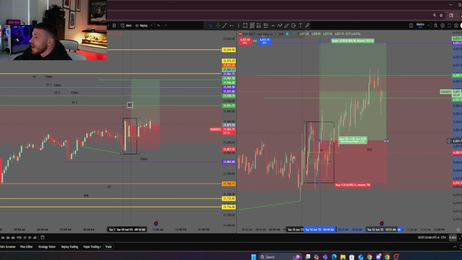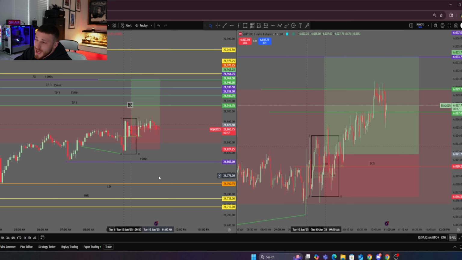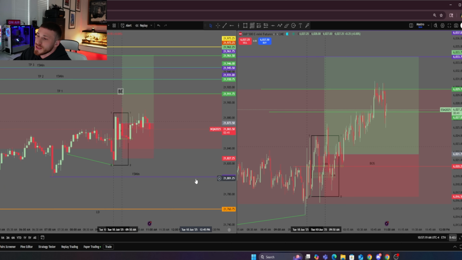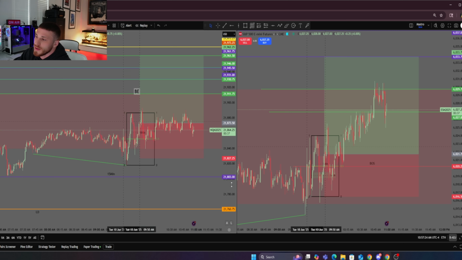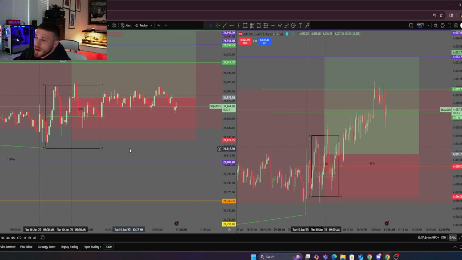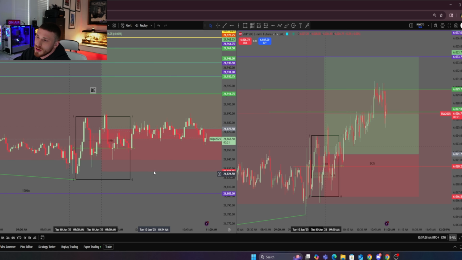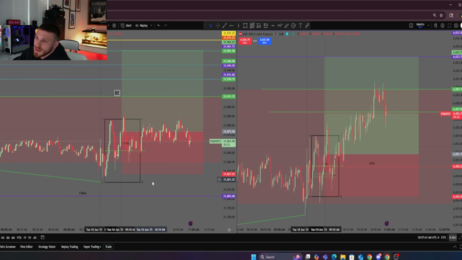So I'm currently in on the NASDAQ trade because, again, we already had bullish structure on the 5-minute. We didn't break structure to the downside at all. But as you can see, price action is terrible. I saw the 5-minute SMT, scaled down to the 1-minute time frame. Same thing happened here. I marked equilibrium out. We broke structure to the downside. We ended up breaking structure to the upside on this candle right here, inversing a fair value gap, and also we respected equilibrium. So I took my trade off of this candle right here.